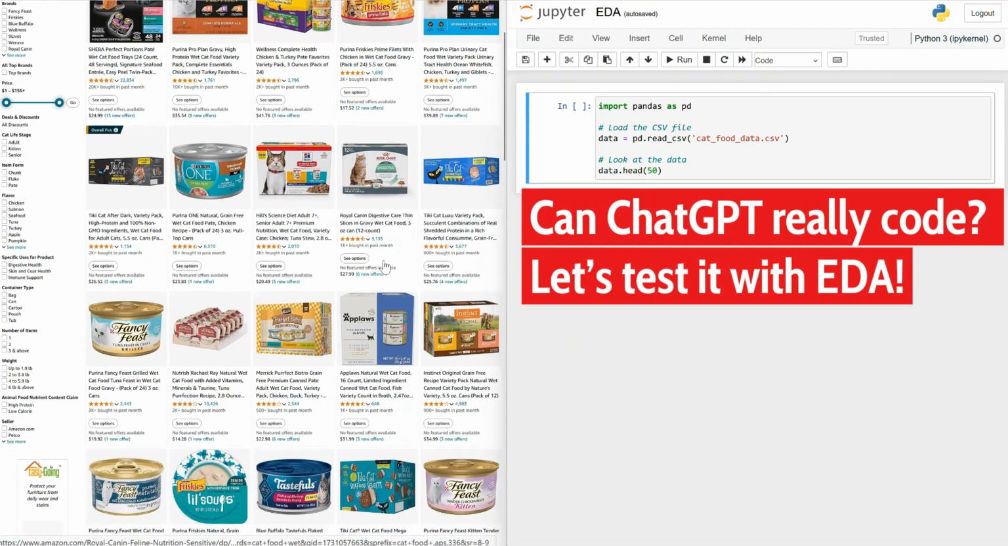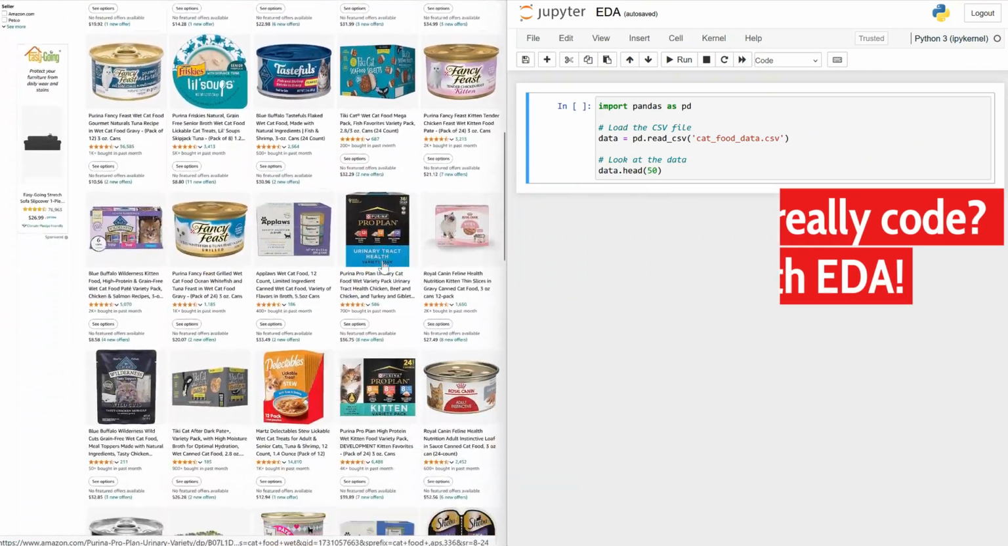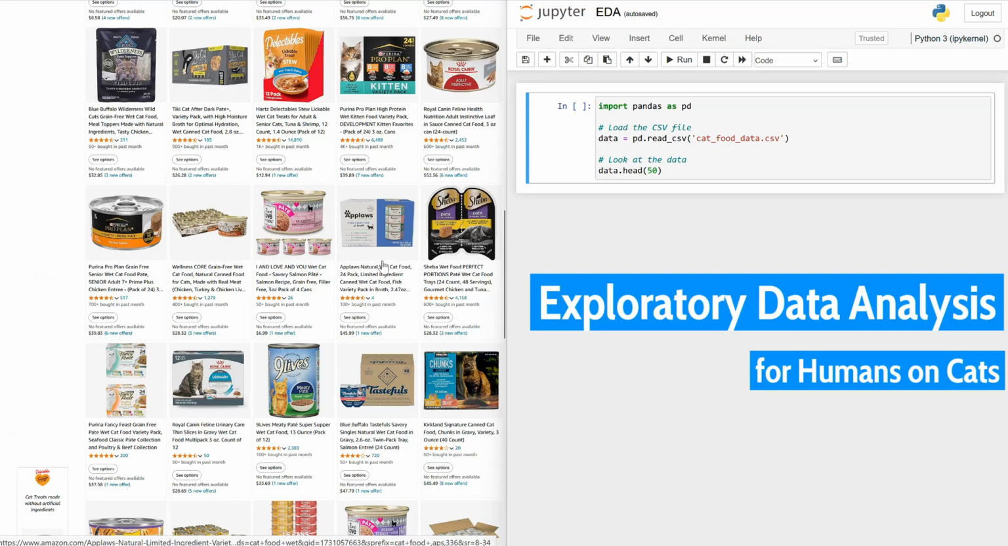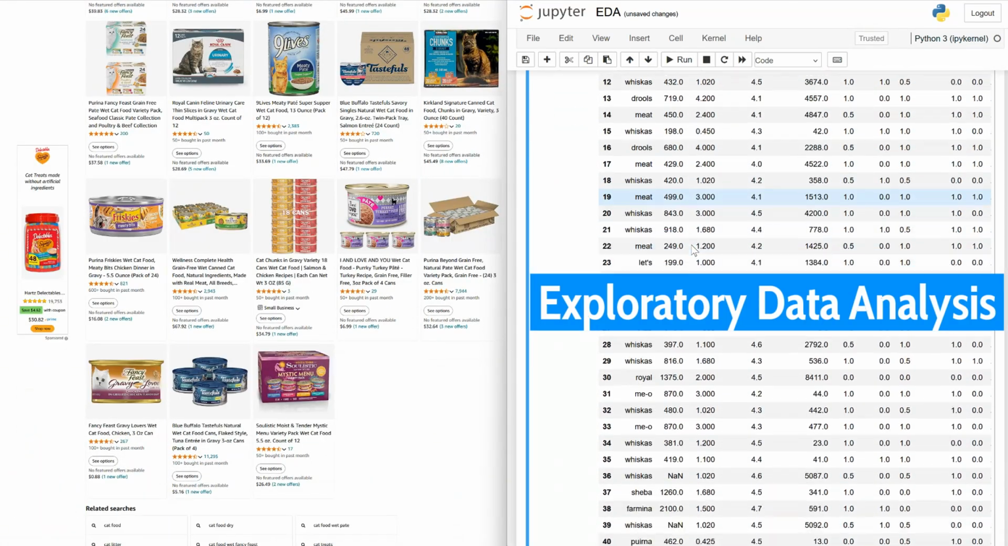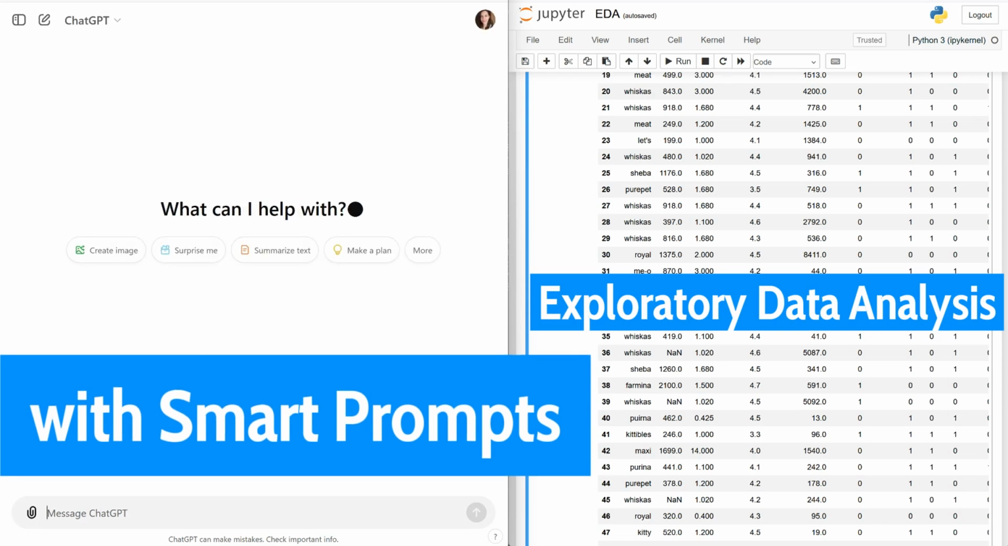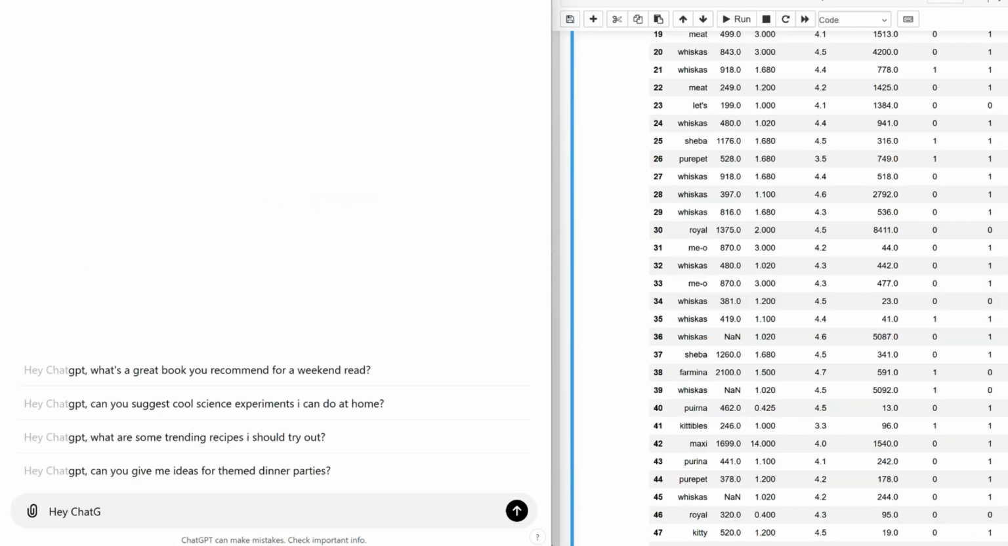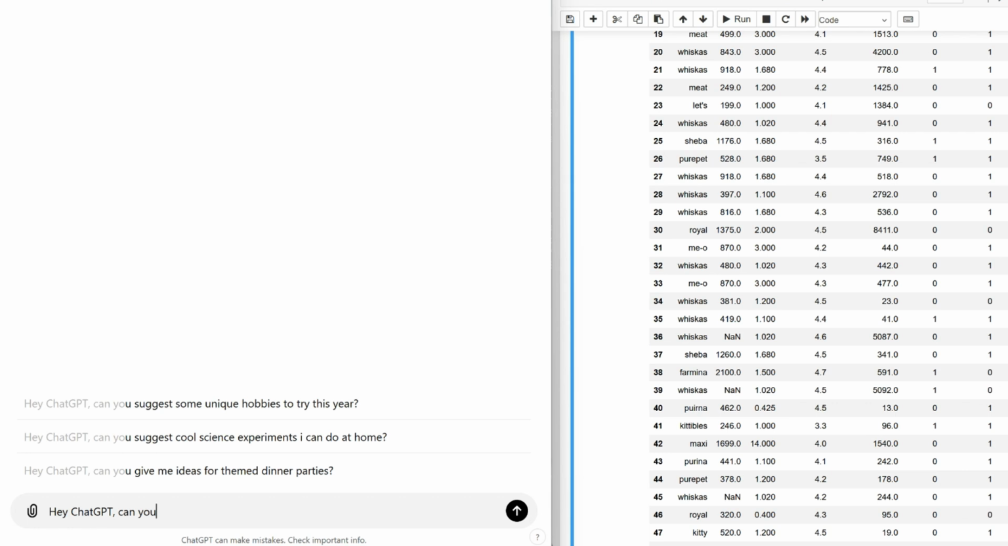Ever wondered how many flavors of canned cat food there are on Amazon? Neither have I. So here we are, pulling in the data and throwing it into this Jupyter notebook. And no, we're not about to crunch all this manually. The plan is just to ask ChatGPT to write us some code.